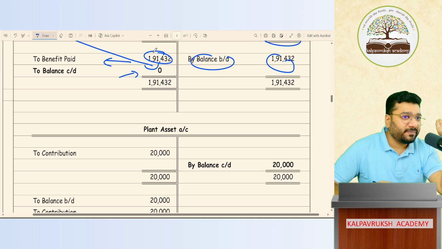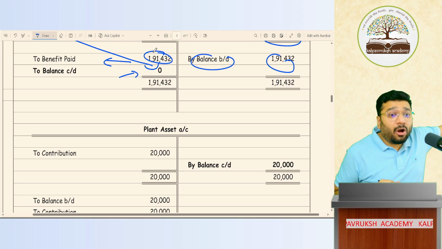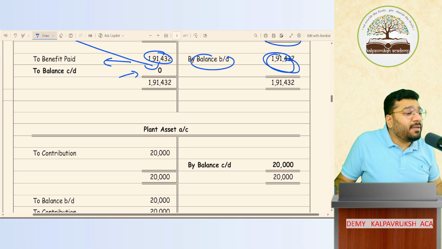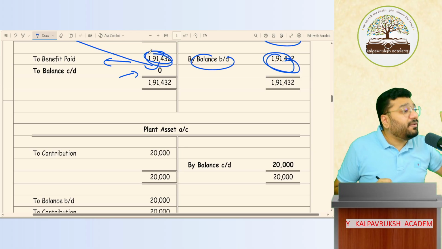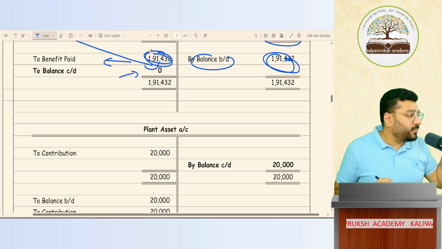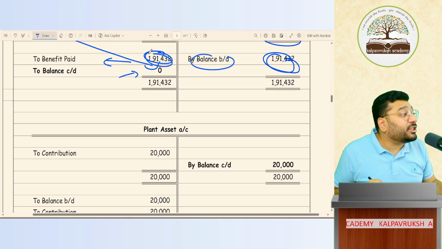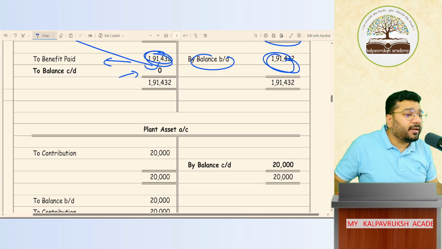Right now, I don't want to confuse you. I've kept very limited complication in this question, so let's focus on this alone. But I want to put a seed in your mind that sometimes the closing balance and the benefit paid will not be the same. Differences will come in the liability account. That difference has to be routed to one account called actuarial gain and actuarial losses account. Got it, not got it?